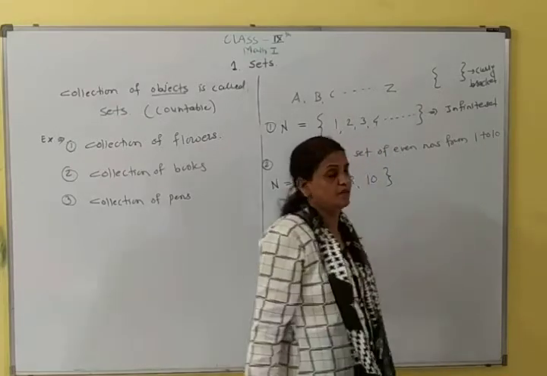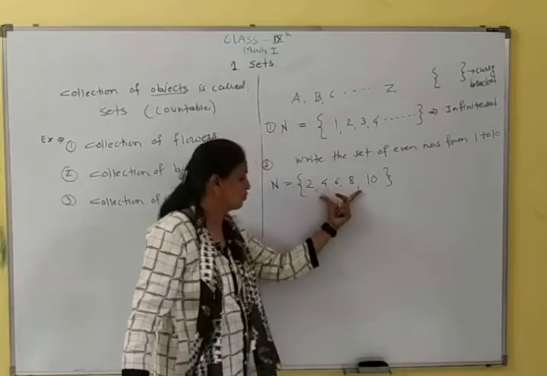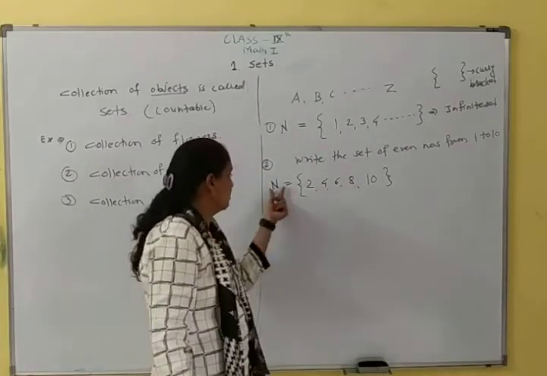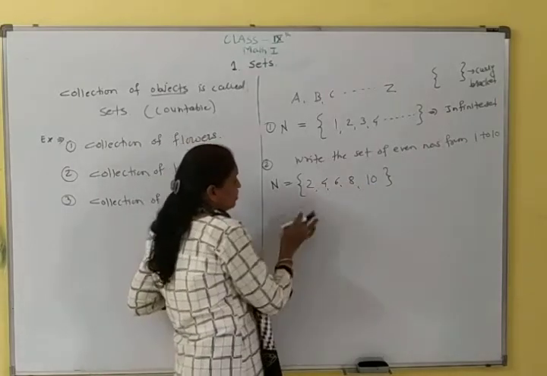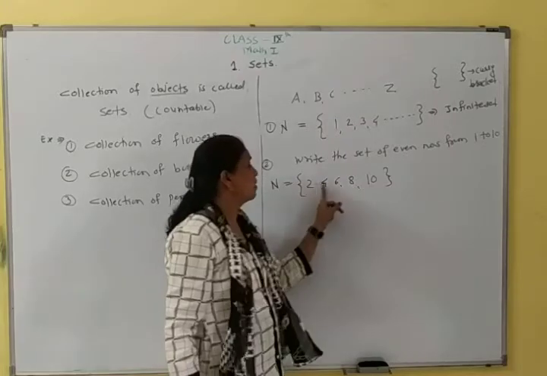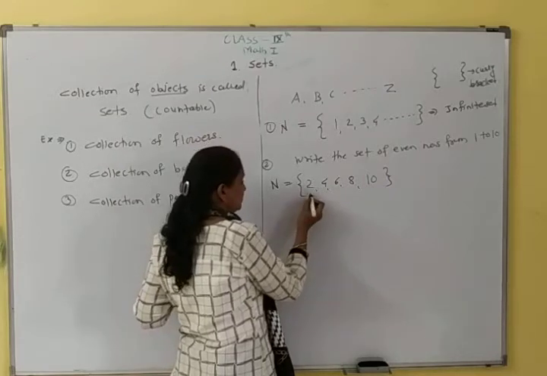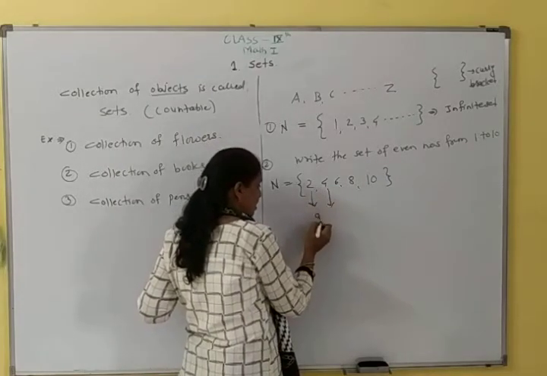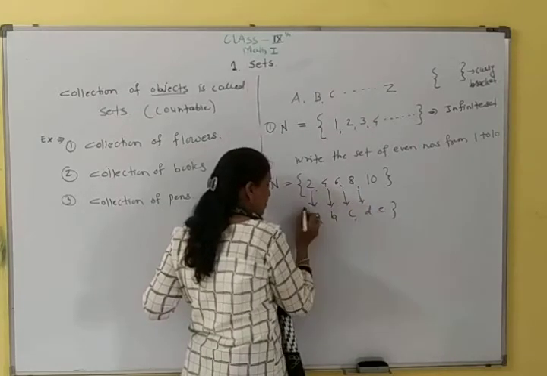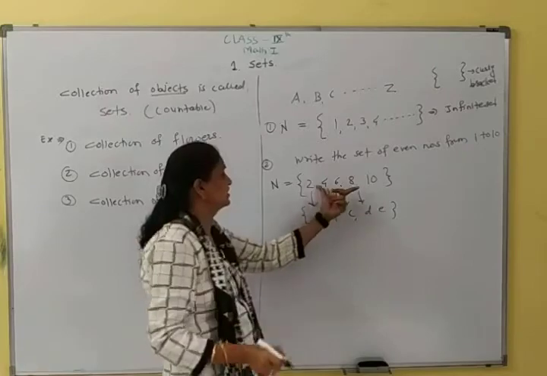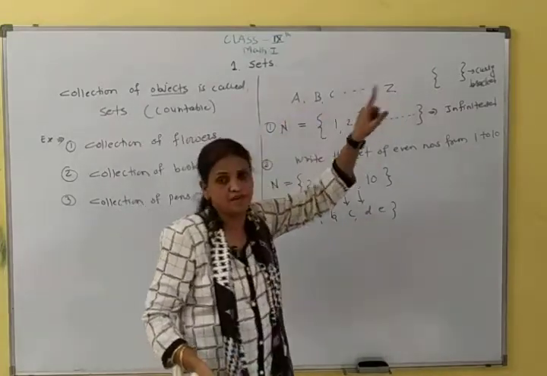1 is not an even number, it is an odd number. The even numbers are 2, 4, 6, 8, 10. All are even numbers. It is denoted by capital N because this is a set. So this is a set of even numbers. All the elements or members of these sets are denoted by only small letters, like a, b, c, d and e. Elements or members of sets are denoted by small letters and sets are denoted by only capital letters.